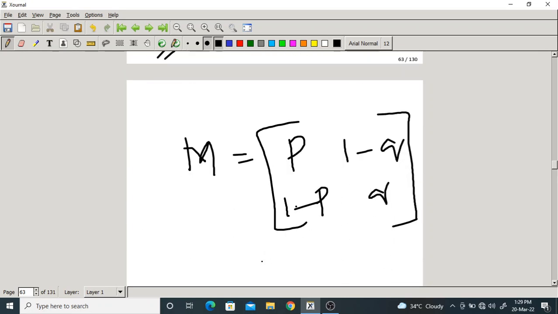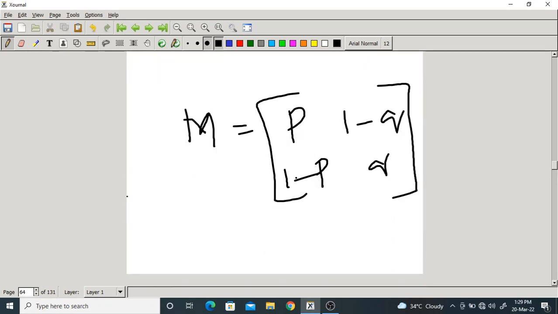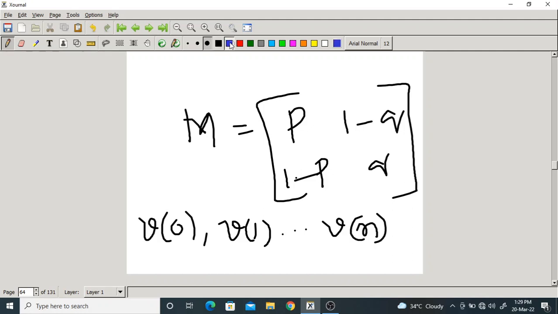Okay. So we have a series of vectors starting from v of 0, v of 1, and so on, v of n. But this is a series. So what is v of 1? M into v of 0. What is v of n? M power n into v of 0. What is v of 0?